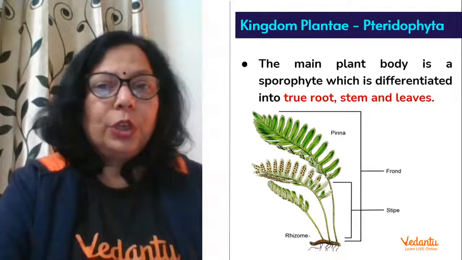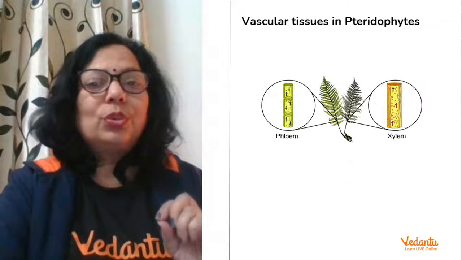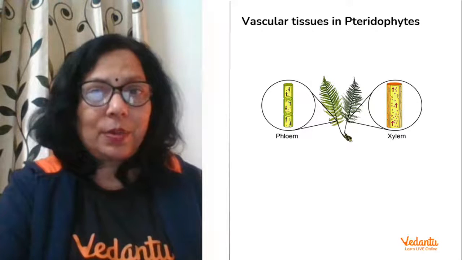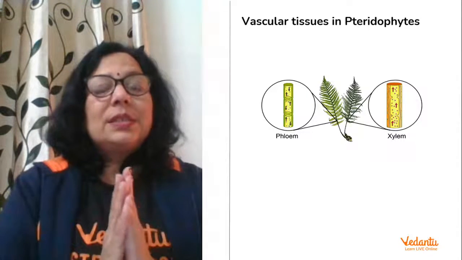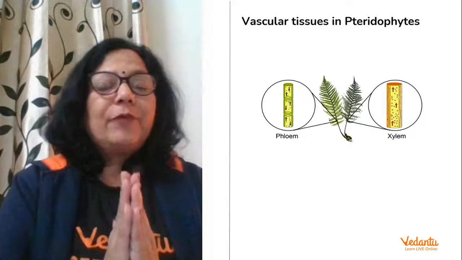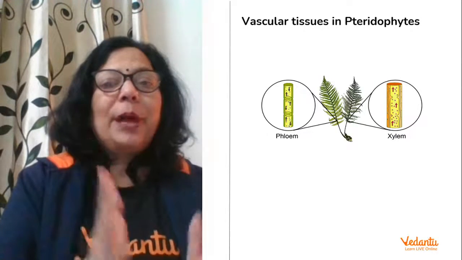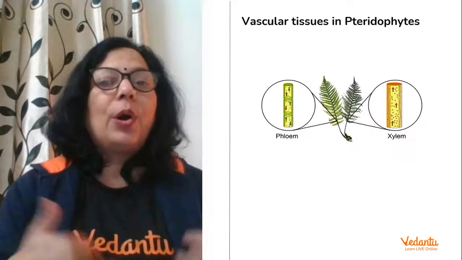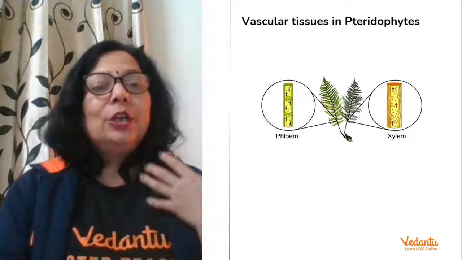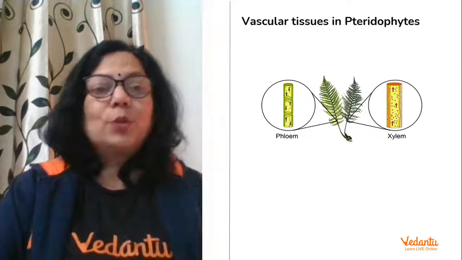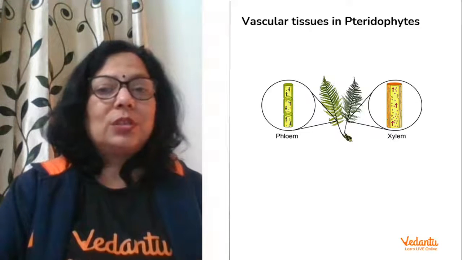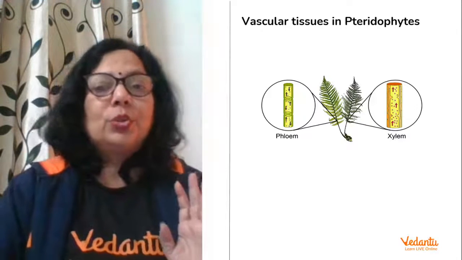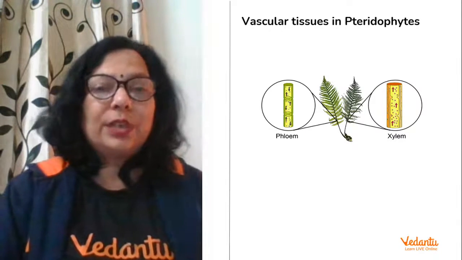So the main plant body is differentiated into root, stems and leaves. You saw that in algae we first studied that root, stem, leaf are not differentiated, and then in Bryophyta it was the same. And they have xylem for conducting water, they have phloem for conducting food manufactured by the leaves. Xylem and phloem are the two conducting tissues. Just like in our body there are vessels, arteries, veins to carry the absorbed food from the intestines, to carry the oxygen from the lungs and to carry carbon dioxide from organs and throw it out through the nasal passage to the lungs and then through the respiratory tract.